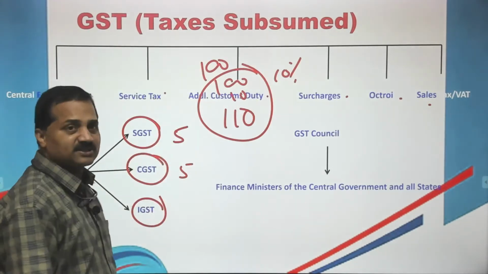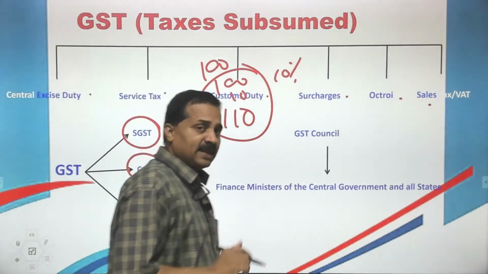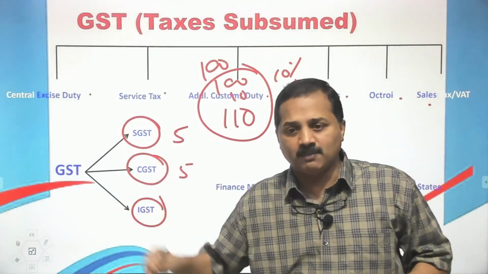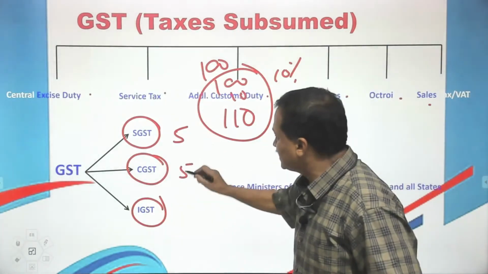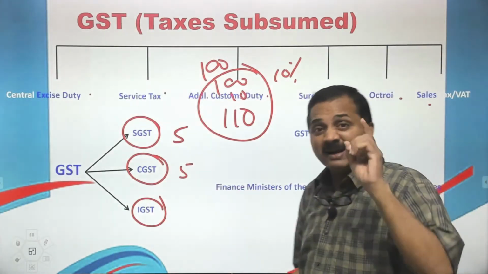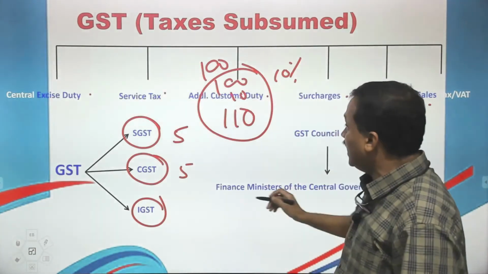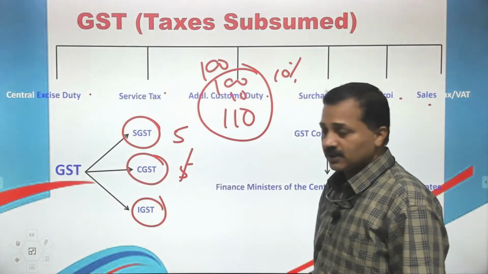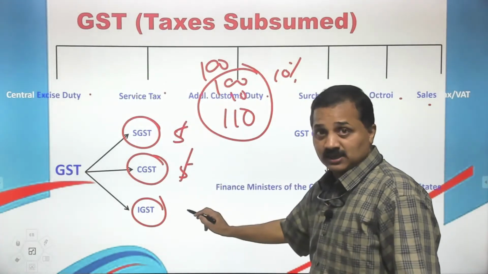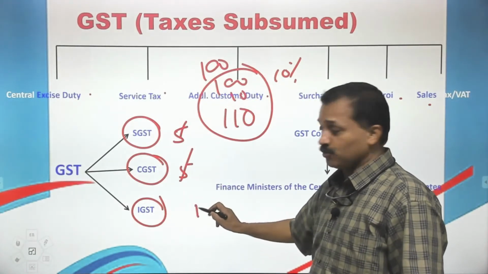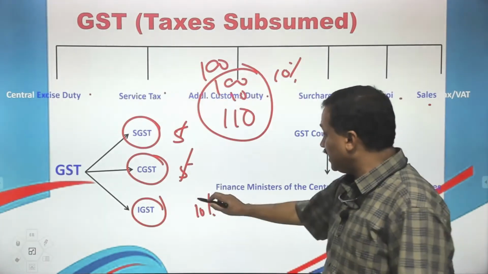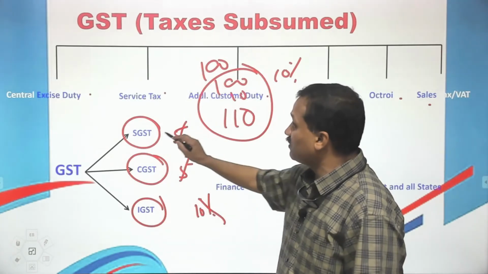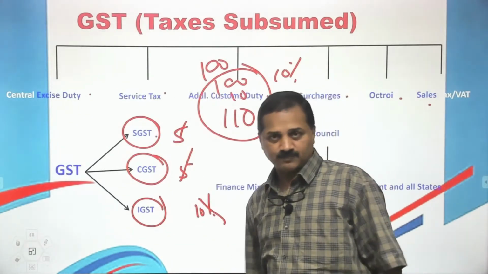Now what is IGST? If the transaction is within the state, I buy from Kochi and sell it at Kollam, then of course it is SGST and CGST. Suppose I buy the same product from Chennai, then there is no CGST, it is IGST. It is IGST of 10 rupees, of which 5 rupees will go to the central government and 5 rupees will go to the consuming state.